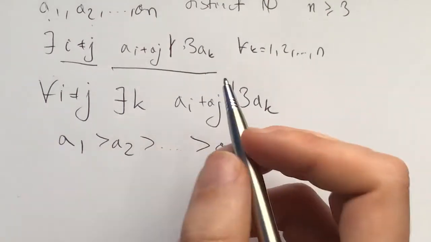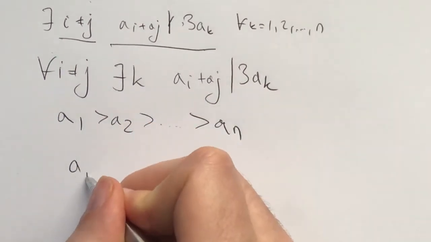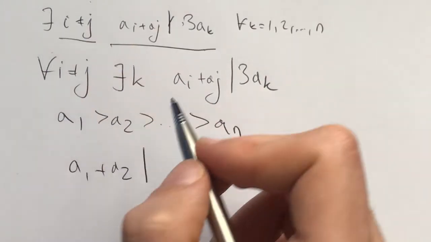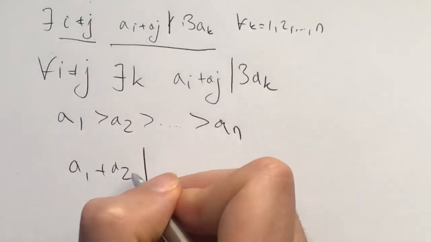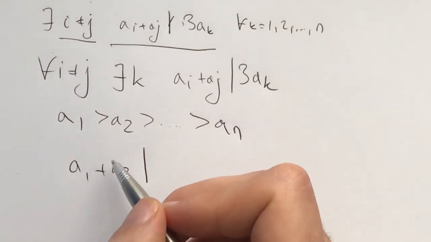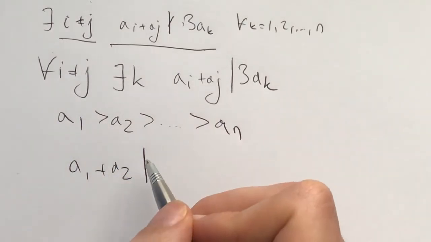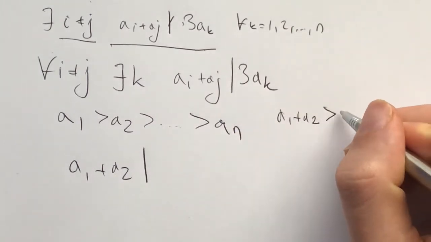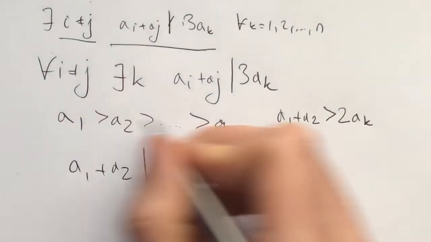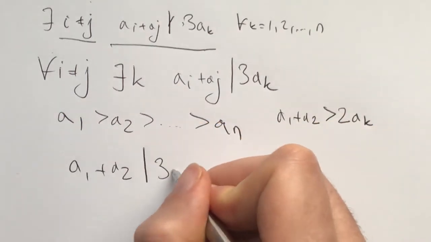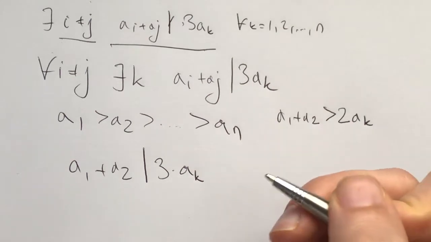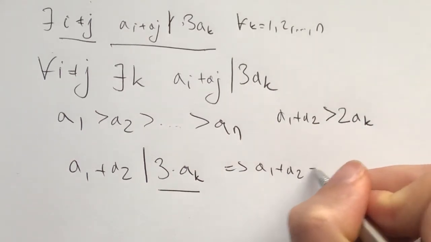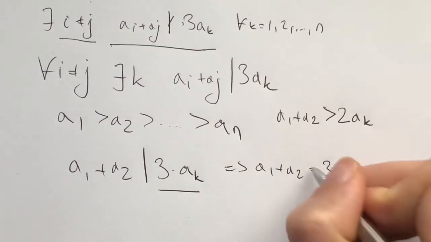For me here, I would be thinking about a1 plus a2. Which number will it divide? And this is just me thinking out loud. The reason I want to pick a1 plus a2 is because their sum is the biggest, so it will be the biggest divisor. And a1 plus a2 is bigger than 2 times ak for all k. So if it divides 3 times ak for some k, then what we know is that a1 plus a2 is equal to 3 times ak for that k.